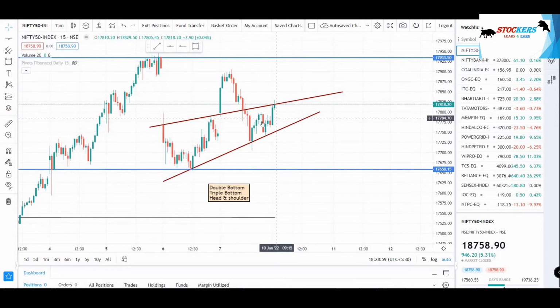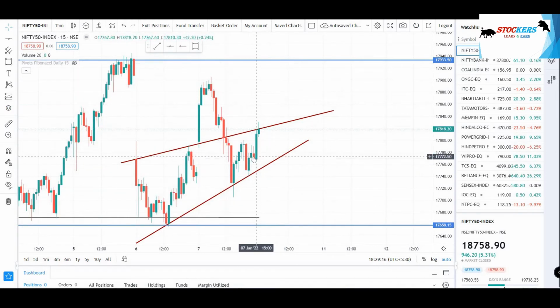If you see in the candlestick formation, this is an evening star. So in this case, it is expected to fall down, but it has failed and it has started to go up with the formation of inverted hammers, two inverted hammers being formed here.